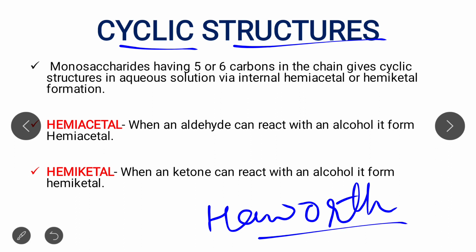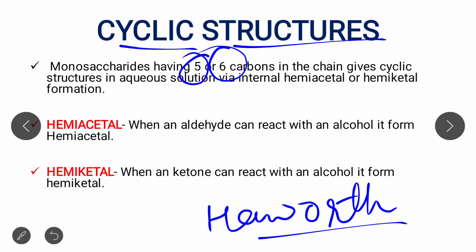Remember one point: a cyclic structure can form only in molecules which contain more than 4 carbon atoms, that is 5 or 6. For example, a cyclic structure can easily form in the glucose molecule.